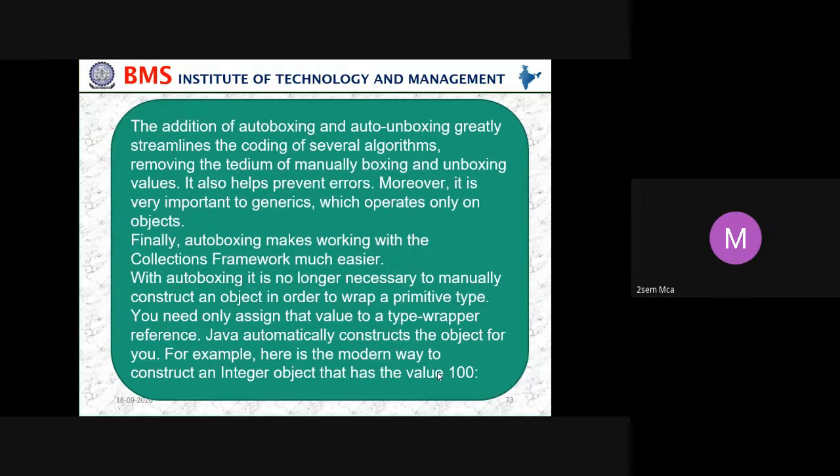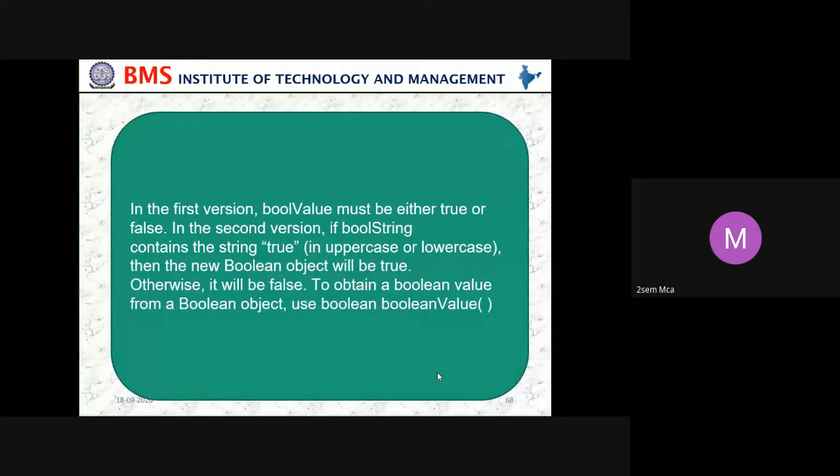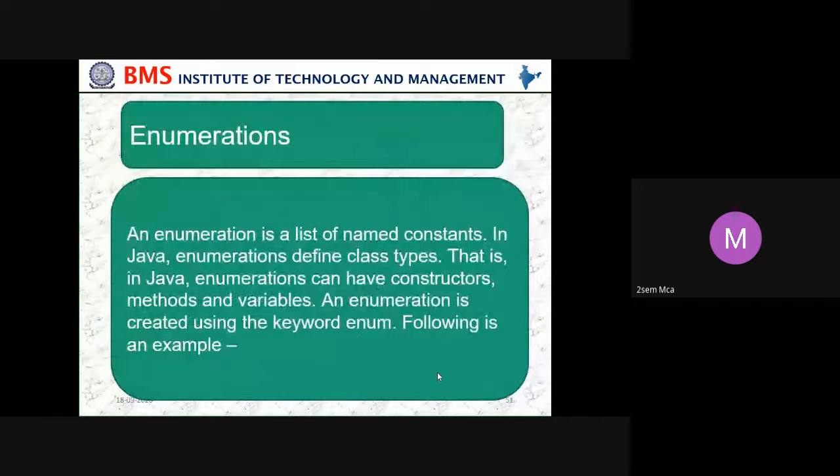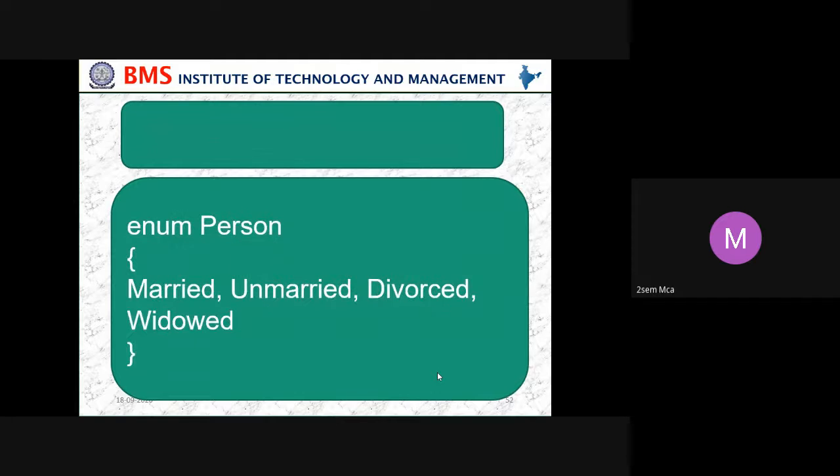Before we stop, let us just summarize what we have done. We started today with enumerations. So what is enumeration? An enumeration is a list of named constants. In Java, enumerations define class types. That is, in Java, enumerations can have constructors, methods, and variables. An enumeration is created using the keyword enum. Following is an example.